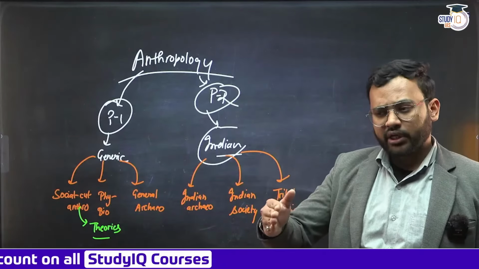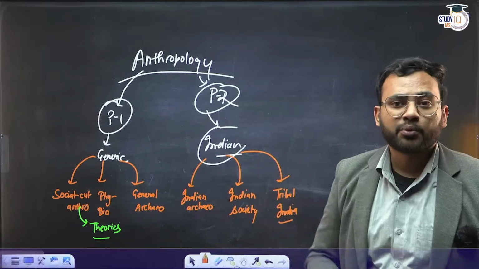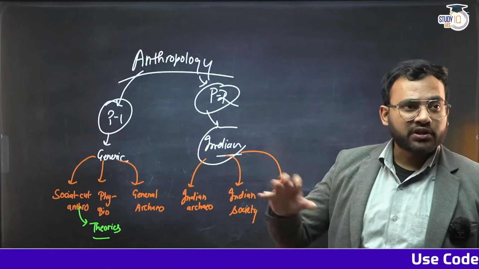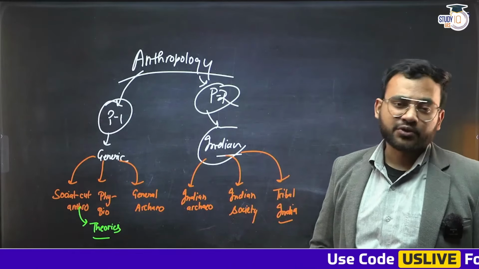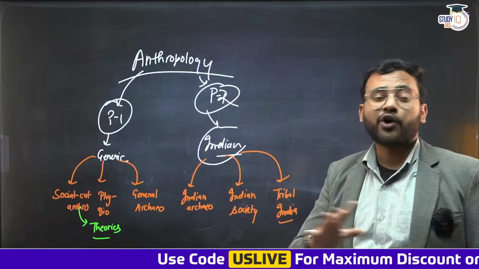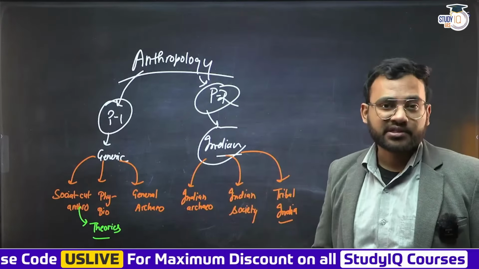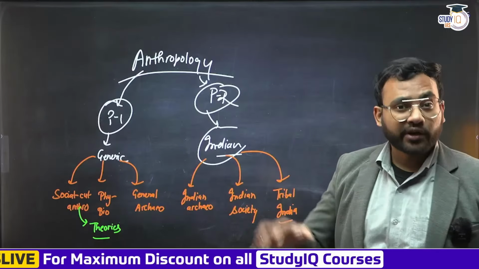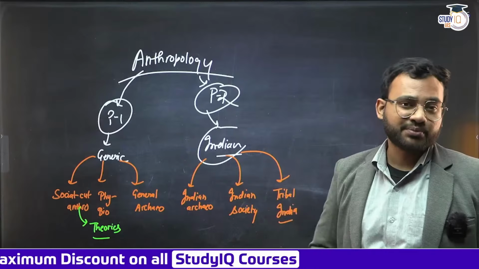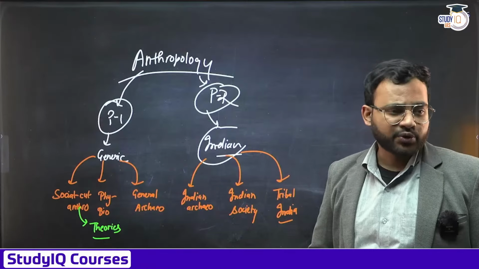Because between 2001 to 2011, there was an increment of 0.4%. So if we follow the same trend, then also we are going to have a population of STs above 9%. And these STs are not including all the tribals in India. Why? Because all the scheduled tribes are tribals, but all the tribals are not scheduled tribes. So we are talking about the number of scheduled tribes, which is 8.6% and going to be 9% soon as the next census data is going to come.